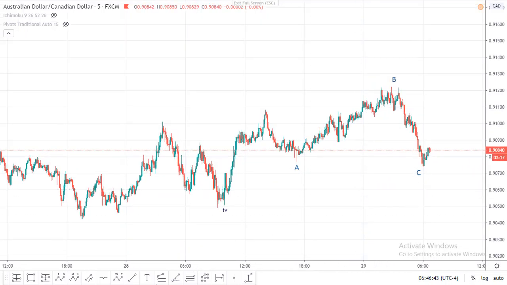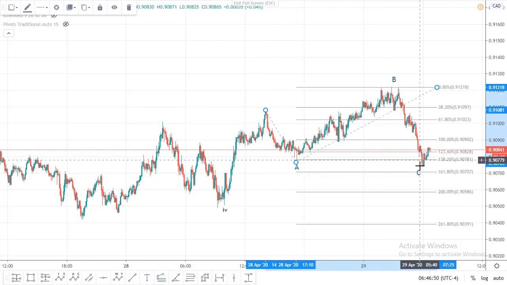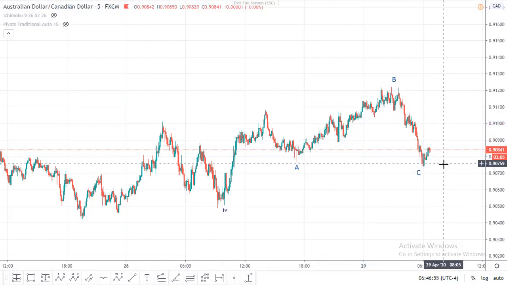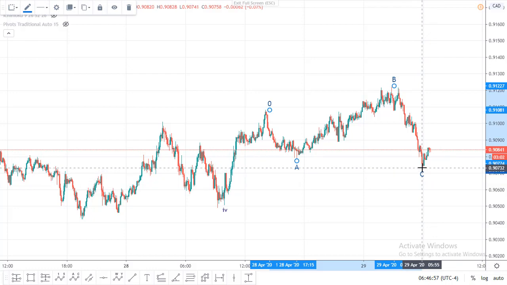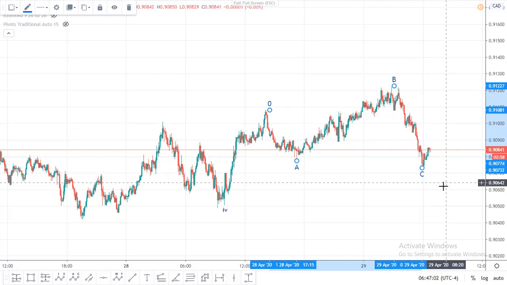Let's check the confirmation. Yes, it is nearly 138% of the A wave. So we assume that the correction is completed here, and this is the irregular correction.